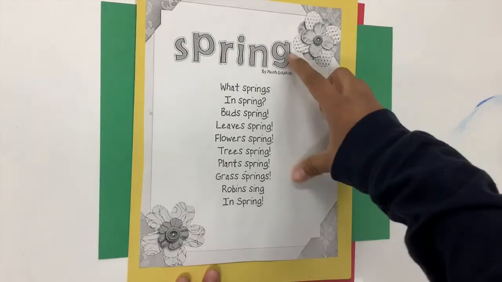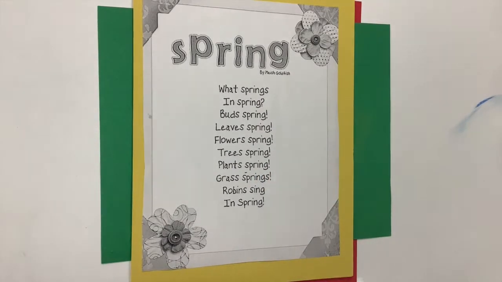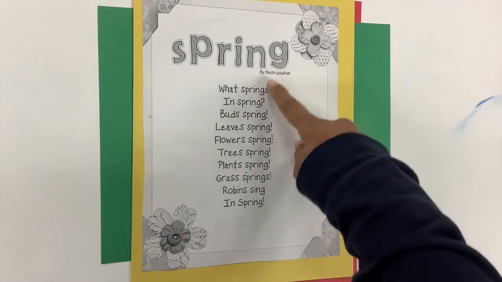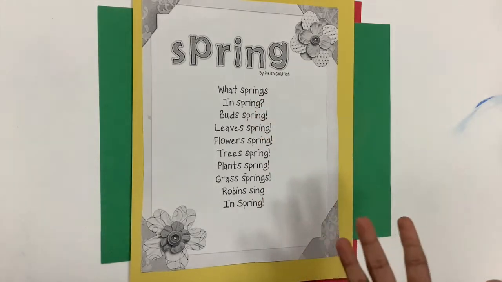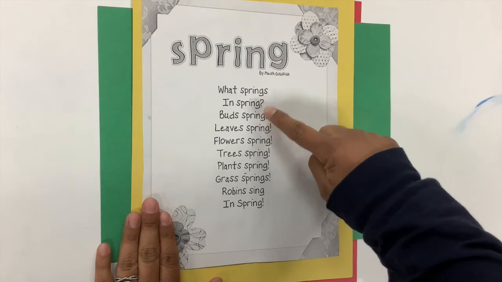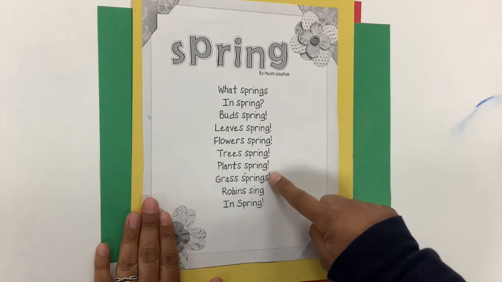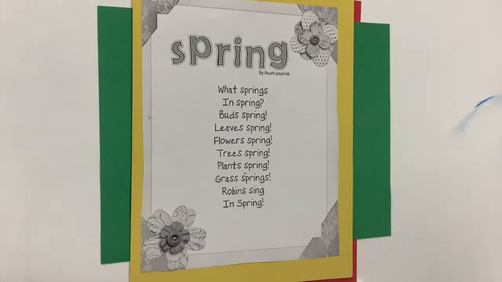Oh, and then we have this one too. It says, Spring by Marsh Goldfish. This one has a lot of repetition in it. Do you see what word repeats many times? Yeah, spring. Can we count how many times we see it? 1, 2, 3, 4, 5, 6, 7, 8, 9, 10.